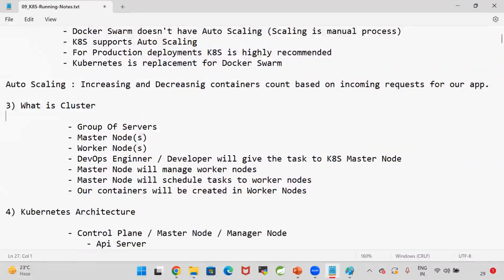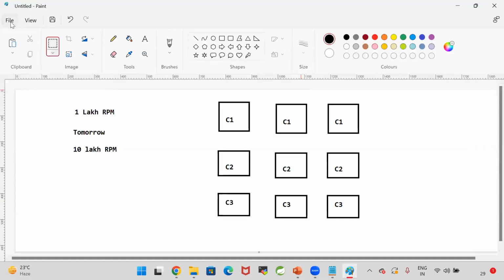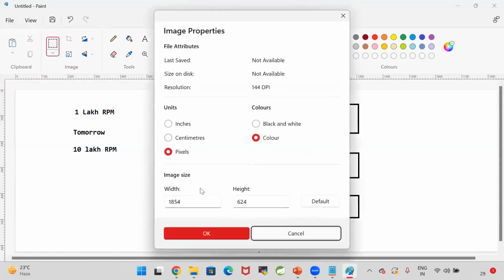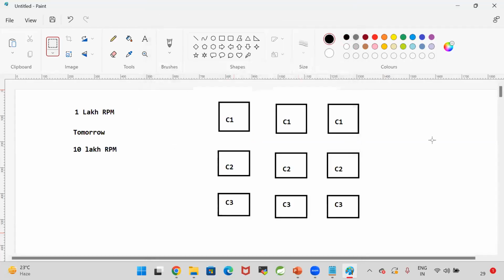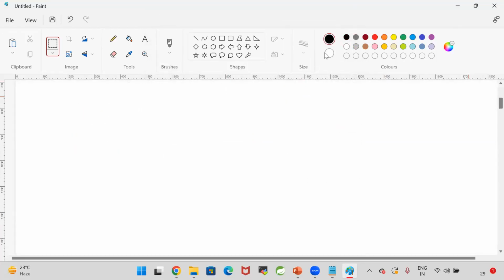So in Docker Swarm also I explained what is a cluster. A cluster is nothing but a group of servers. So Kubernetes is going to work in the cluster mode. What is the meaning of cluster mode? In the cluster mode, a group of servers will be available.